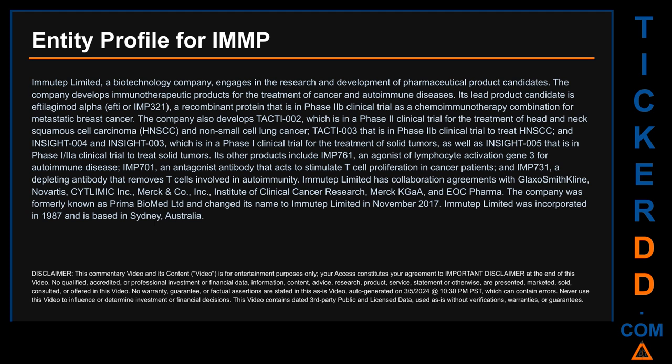Its other products include IMMP761, an agonist of lymphocyte activation gene 3 for autoimmune disease, IMP701, an antagonist antibody that acts to stimulate T-cell proliferation in cancer patients, and IMP731, a depleting antibody that removes T-cells involved in autoimmunity. IMMP Limited has collaboration agreements with GlaxoSmithKline, Novartis, CYTLIMIC Inc., Merck & Company, Inc., Institute of Clinical Cancer Research, Merck KGaA, and EOC Pharma.